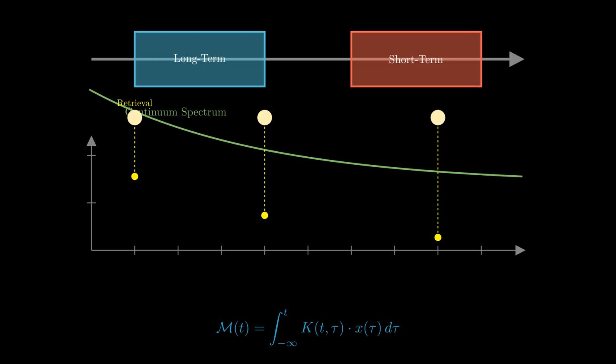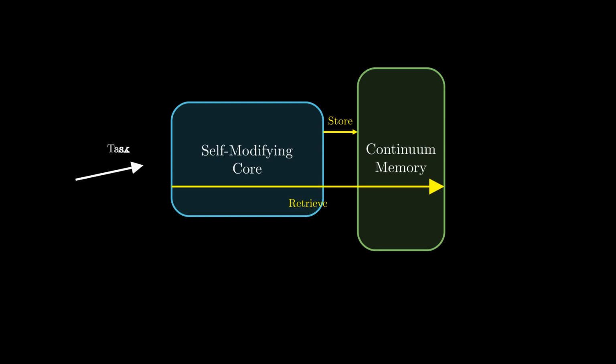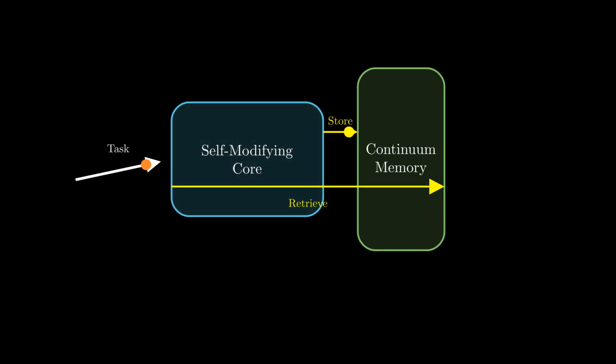Now that we've engineered the components, it's time to assemble the final architecture, the Hope module. We start with our self-modifying core, the engine capable of learning its own updates. To this, we attach the continuum memory, our infinite library of past experiences. These aren't isolated, they are tightly coupled. Let's see how they handle a task. A new task arrives. The core begins its optimization process, but as it modifies itself to solve the problem, it generates valuable context. Instead of discarding this context, the core offloads it to the continuum memory.